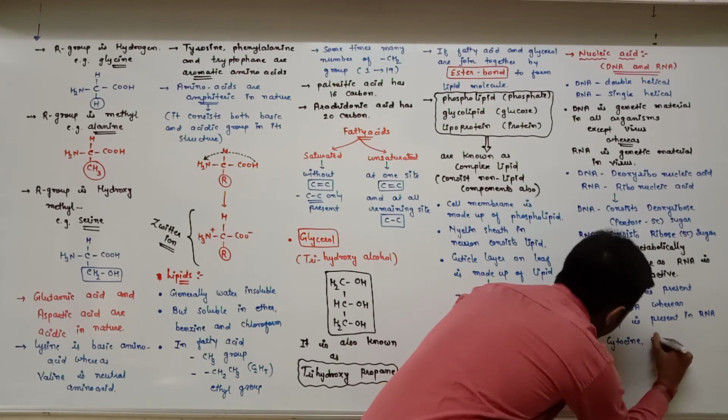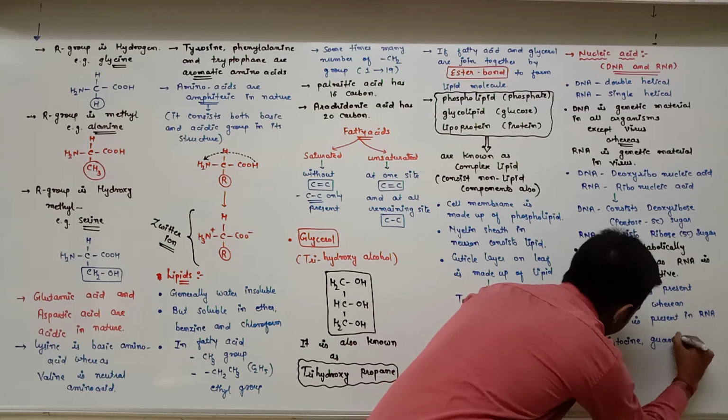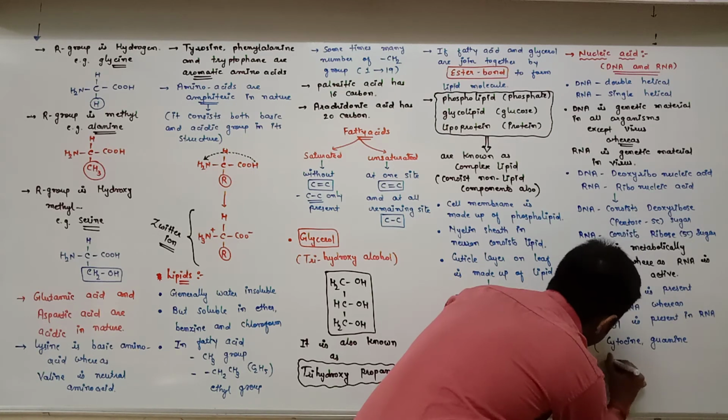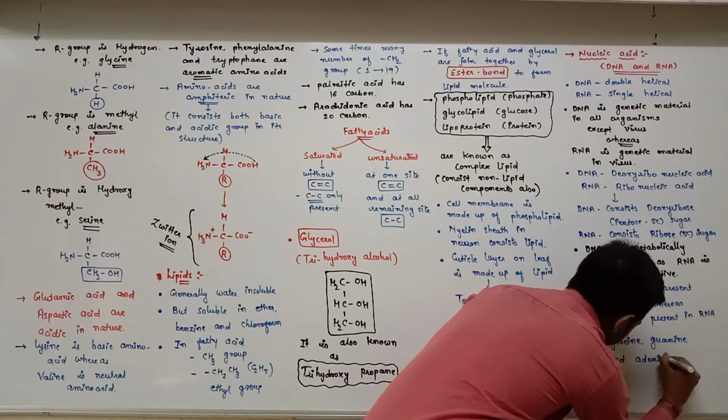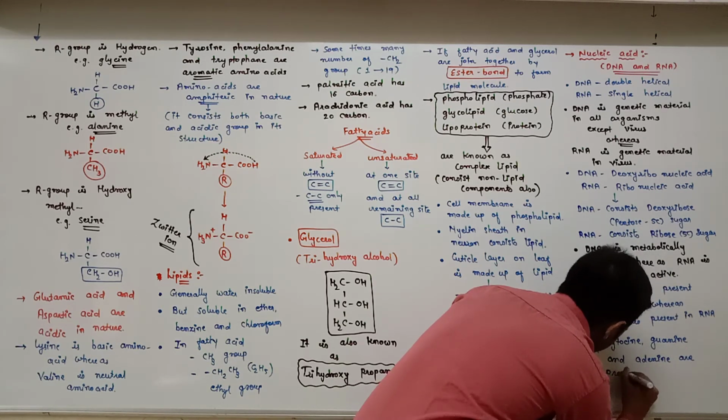Cytosine, guanine and adenine are present in both.